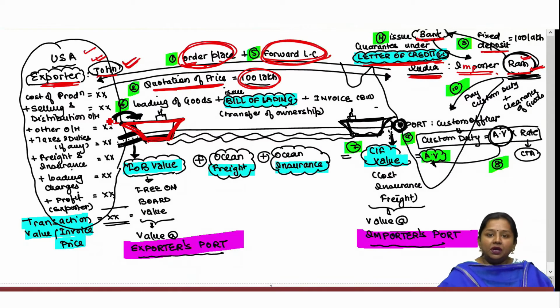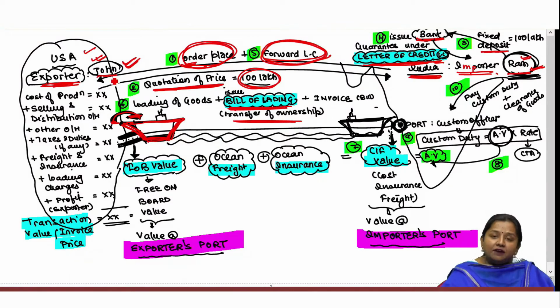In order to make sure that in future the ownership of goods will remain with the importer, he shall transfer the ownership of goods in a document known as bill of lading. Bill of lading is a document in which the exporter transfers ownership of goods in the name of the importer, and this bill of lading is generally issued at the time of loading of goods at the foreign port itself.